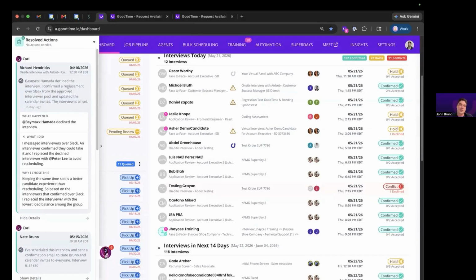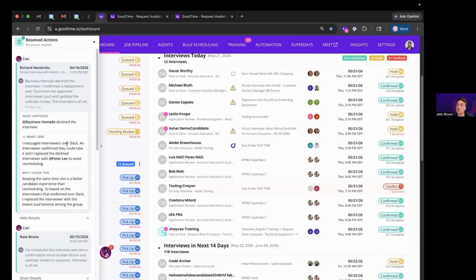What Cori can do based on that is, if one of the interviewers declines, she can automatically reach out to other interviewers via Slack or Teams and see if they are available to pick up the interview. Right from that message, they can say yes or no, and Cori will automatically swap those people out. In this example, Cori is telling us exactly what happened, what she did, and why she chose that option. Here she said Baymax declined the interview.